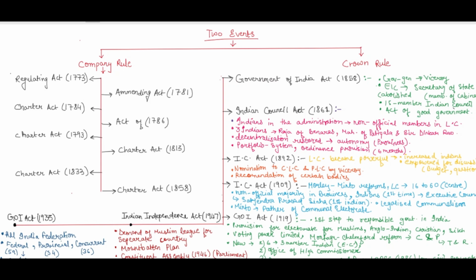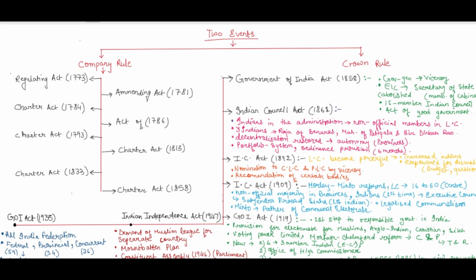Portfolio system was introduced by the Viceroy, where a department was given to a person of that council. That executive council member was having a department, and that person had the discretion of taking the final decision. And an ordinance provision was there: in special cases or in times of emergency, the Viceroy had the power to make ordinances whose life was only 6 months.